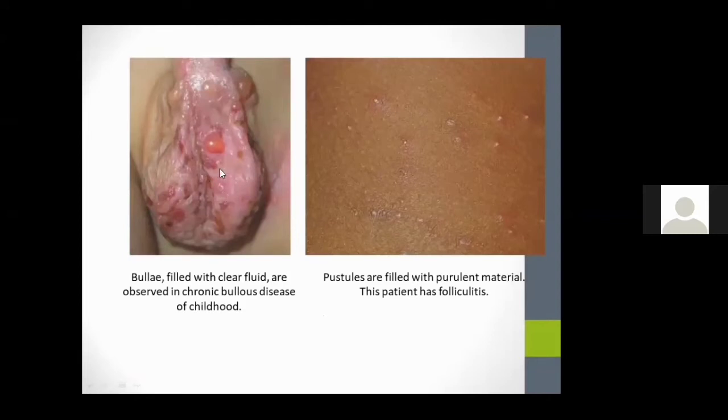These are conditions like bullae, that is with a clear fluid, as in chronic bullous disease of childhood. And these are pustules, filled with a purulent material, as in folliculitis. Here the fluid will be clear fluid. Here it will be purulent material.